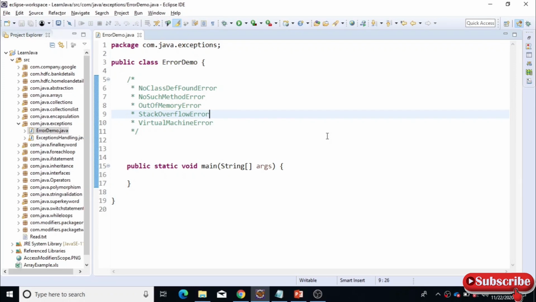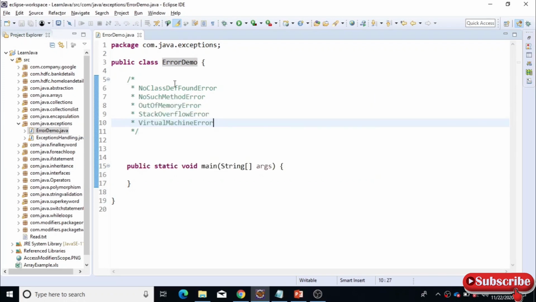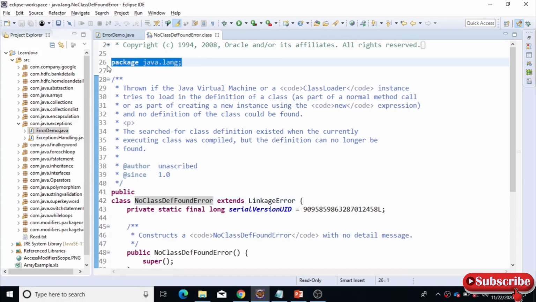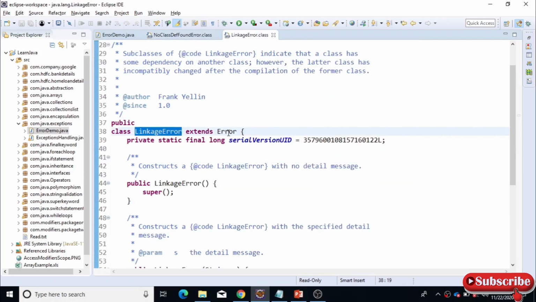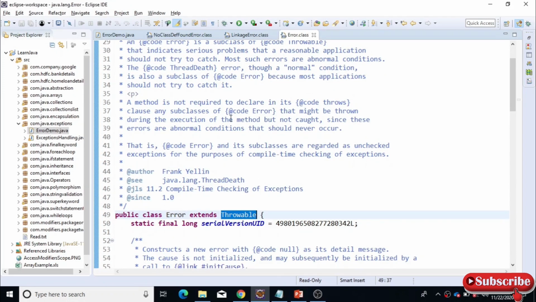Alright, so I have created a class called ErrorDemo, and these are the classes that we saw under the error. These classes inherit the Error class that is available inside the java.lang package. Let's see NoClassDefFoundError. Just press Control and open the declaration, and here you can see this NoClassDefFoundError is a class available inside the package java.lang. It extends LinkageError, and LinkageError extends the Error class, and Error extends the Throwable class. So this is how the flow works.